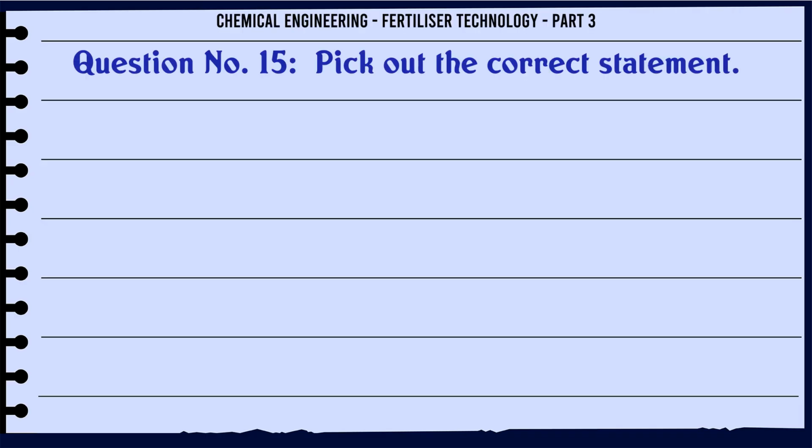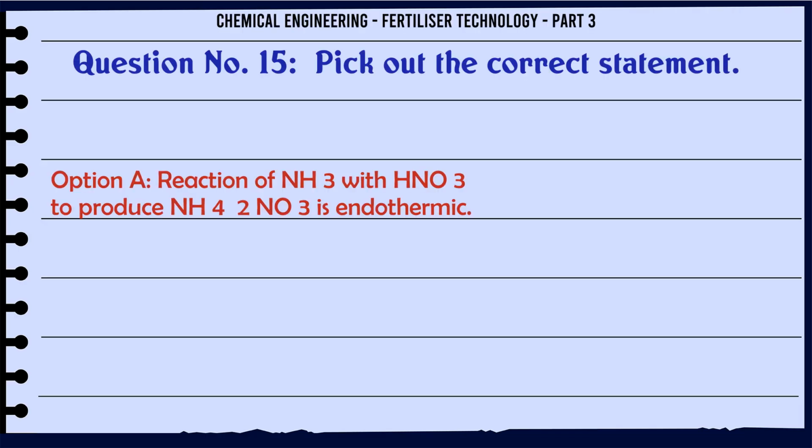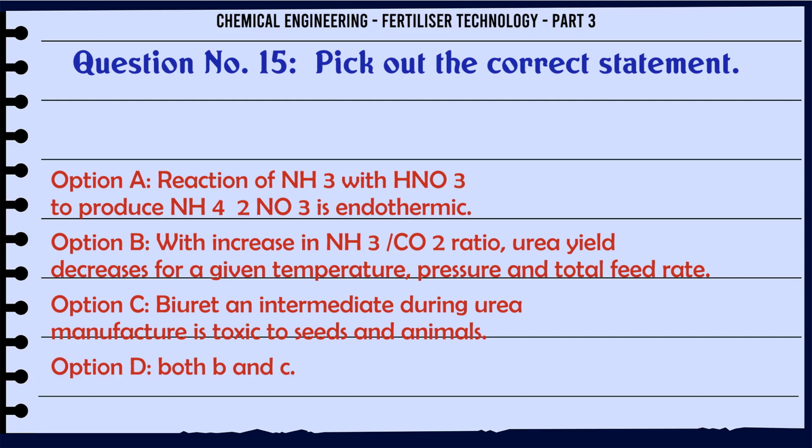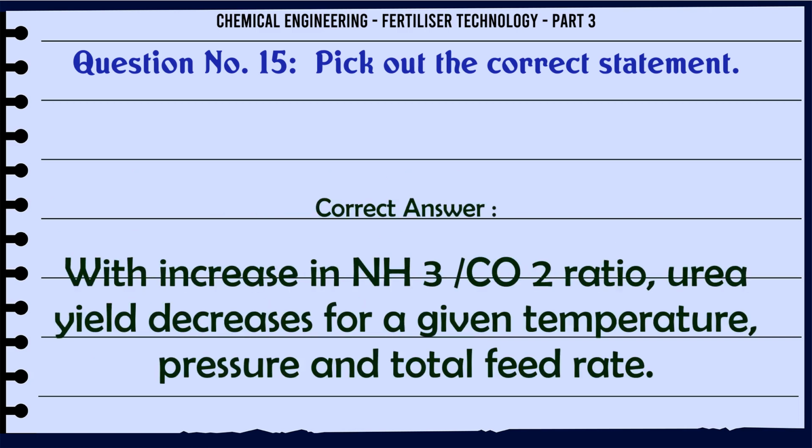Pick out the correct statement. A. Reaction of NH3 with HNO3 to produce NH4NO3 is endothermic. B. With increase in NH3/CO2 ratio, urea yield decreases for a given temperature, pressure and total feed rate. C. Biuret, an intermediate during urea manufacture, is toxic to seeds and animals. D. Both B and C. The correct answer is, with increase in NH3/CO2 ratio, urea yield decreases for a given temperature, pressure, and total feed rate.